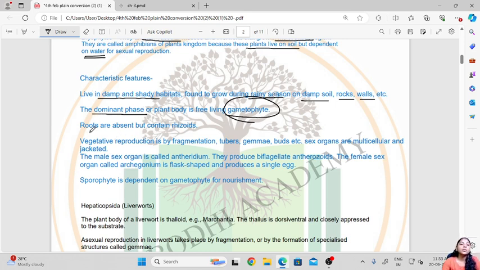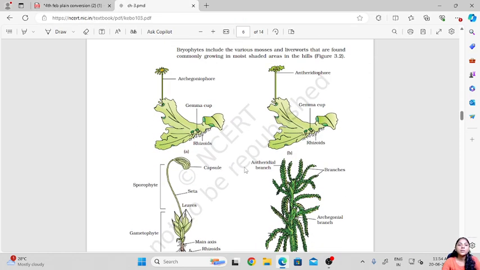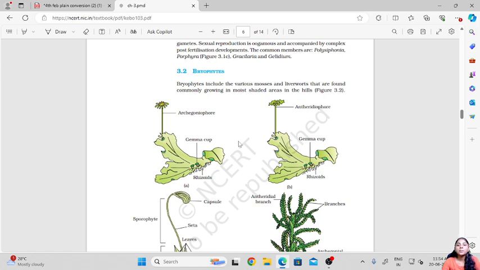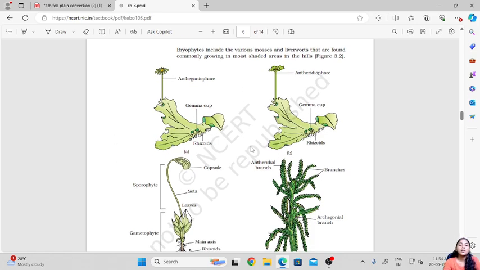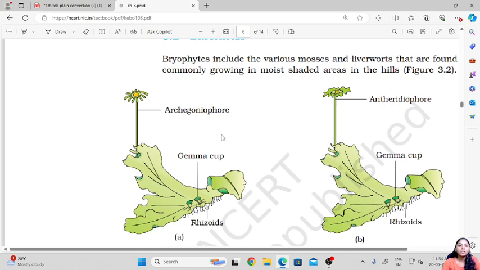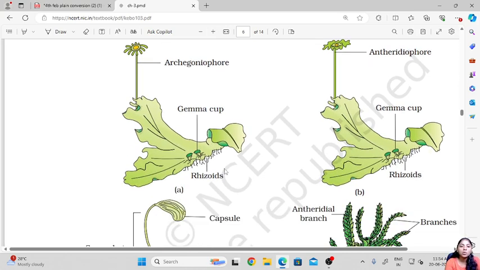Then the roots are absent, but these plants contain rhizoids. So what are rhizoids? Now we'll see here in this picture. These are examples of bryophytes, and we can see over here there are small thread like structures. These are not actually developed as roots, but they are called rhizoids.